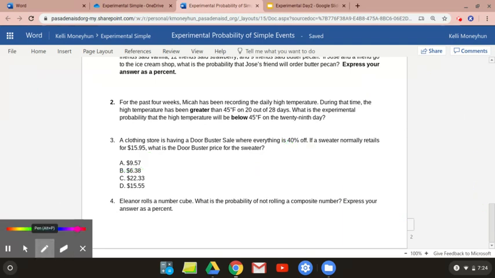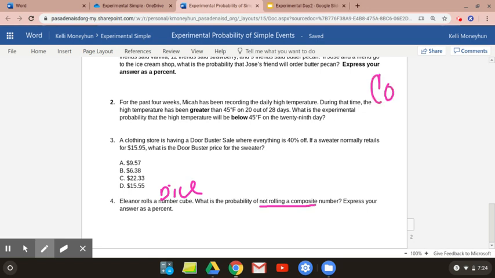All right, last one, guys. Eleanor rolls a number cube, which is the same thing as a dice, right? What's the probability of not rolling a composite number? First, a composite number is any number that has more than 2 factors. So for example, 3 only has 2 factors. You can only multiply 3 times 1 to get 3. So this is not composite. This is prime.